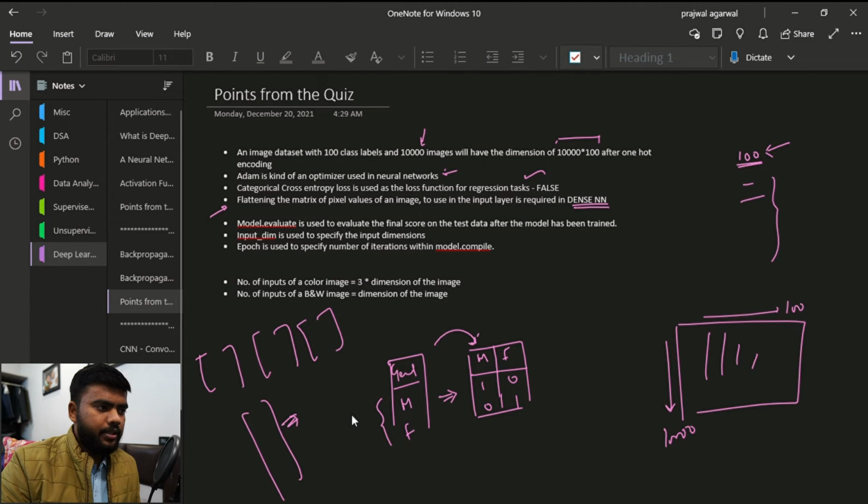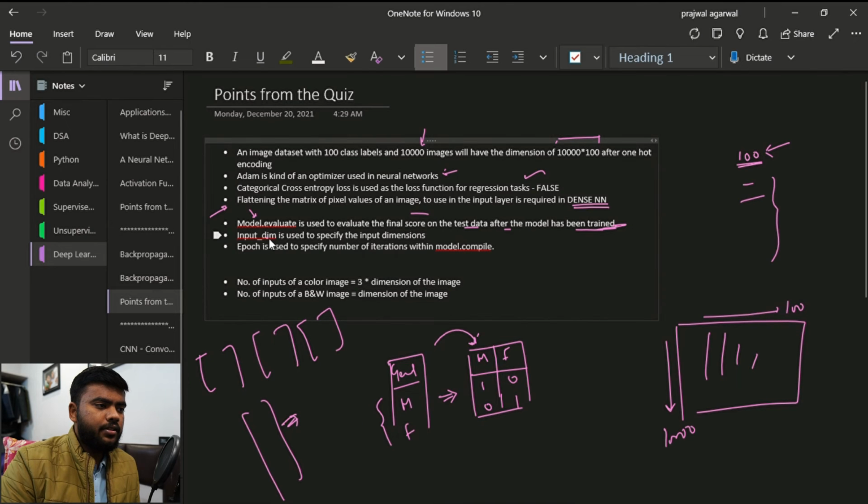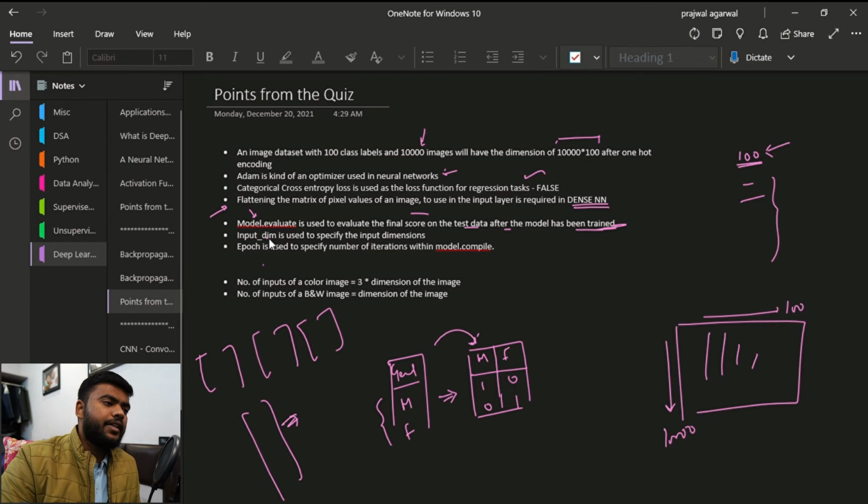Talking a little bit about Python, we have model.evaluate, and this is used to evaluate the final score on the test data after the model has been trained. Okay, this is the function that we use to evaluate the model's performance. Then we have input_dim, which is used to specify the input dimensions. And the next point is epochs is used to specify the number of iterations, and it is inside model.compile.